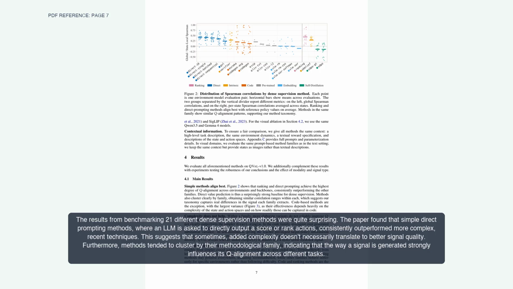The results from benchmarking 21 different dense supervision methods were quite surprising. The paper found that simple direct prompting methods, where an LLM is asked to directly output a score or rank actions, consistently outperformed more complex, recent techniques. This suggests that sometimes added complexity doesn't necessarily translate to better signal quality. Furthermore, methods tended to cluster by their methodological family, indicating that the way a signal is generated strongly influences its Q alignment across different tasks.